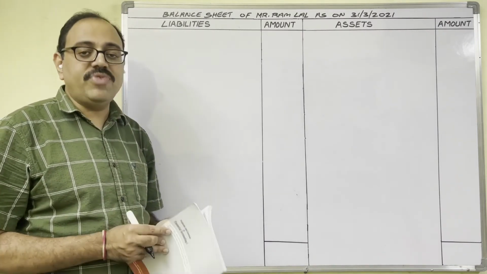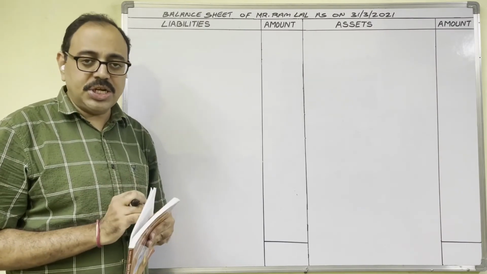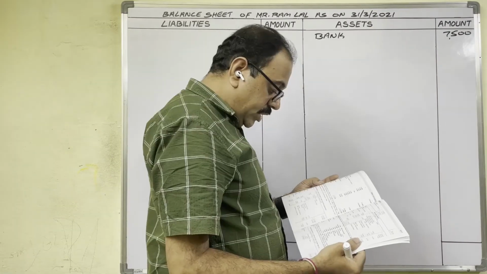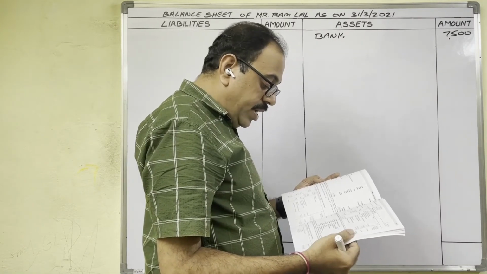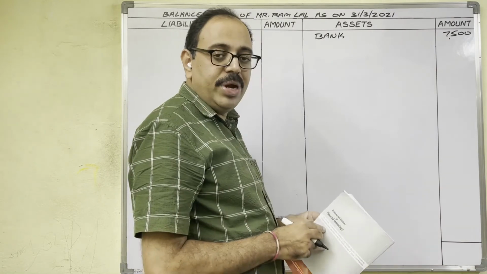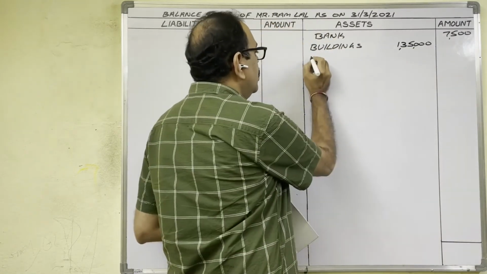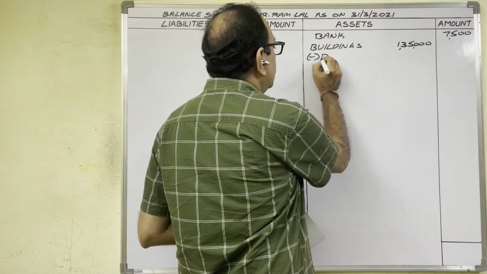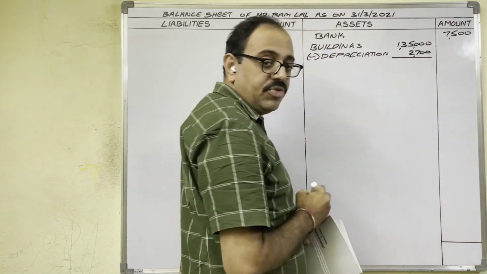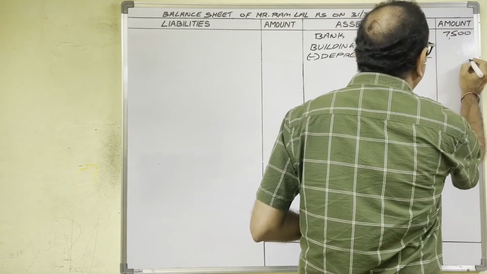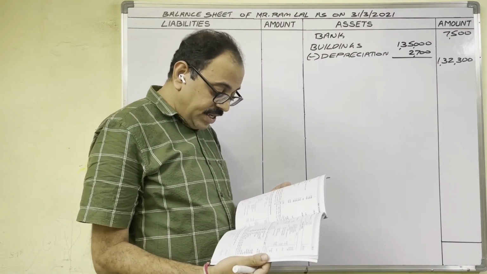First trial balance debit column. Bank 7,500 means bank balance. Cash at bank. This is an asset now. Asset side. Purchases, salaries, carriage on sale, carriage on purchase, lighting. Building 1,35,000. Building is an asset. Asset side. Depreciation is there now. Depreciation we have to subtract. In P&L account we calculated depreciation amount 2,700. Remaining amount in outer column 1,32,300. Next rates and taxes.